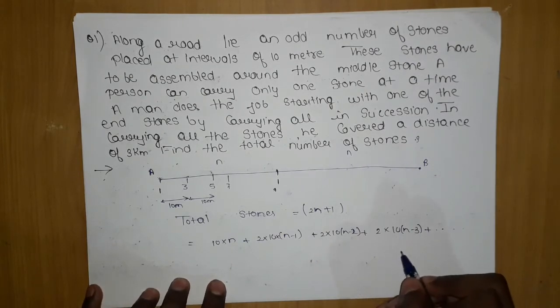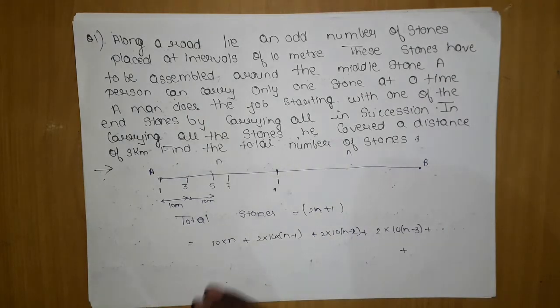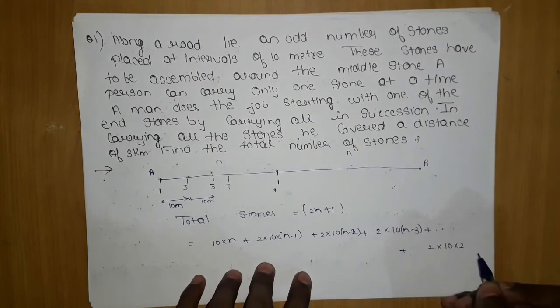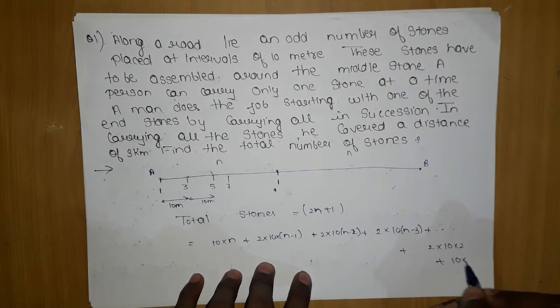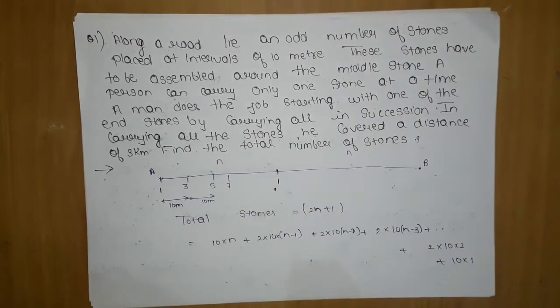He will keep continuing until 2 into 10 into 2, and the last will be 10 into 1. He will come here and then move here, only 10 meters distance.